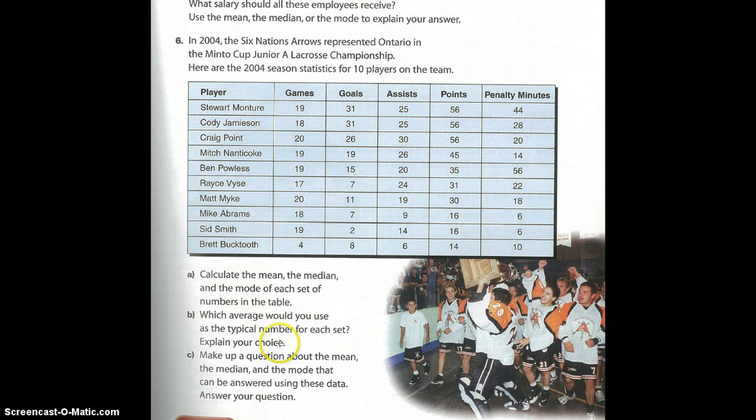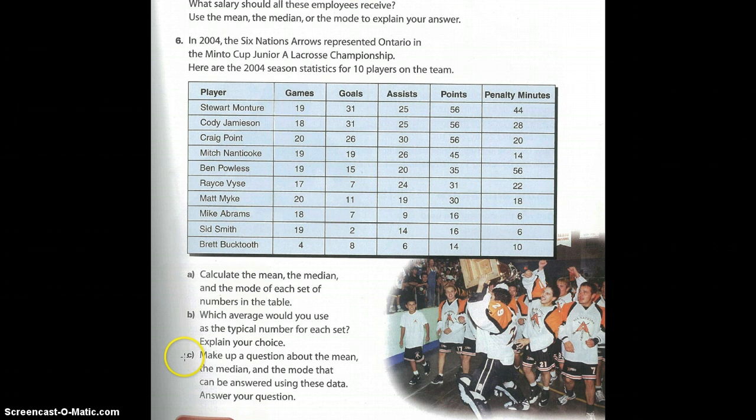6b, which average would you use as the typical number for each set? Explain your choice. Well, it's the same as those salaries. If there's a number that's way off in the set, then maybe the mean isn't the best way to represent the numbers. But now that you've found the mean, the median, and the mode, look at those and figure out what's the best representation for the number of games that these players are playing. Maybe it's the mean, maybe it's the median, maybe it's the mode, but you decide which one is the best representation.